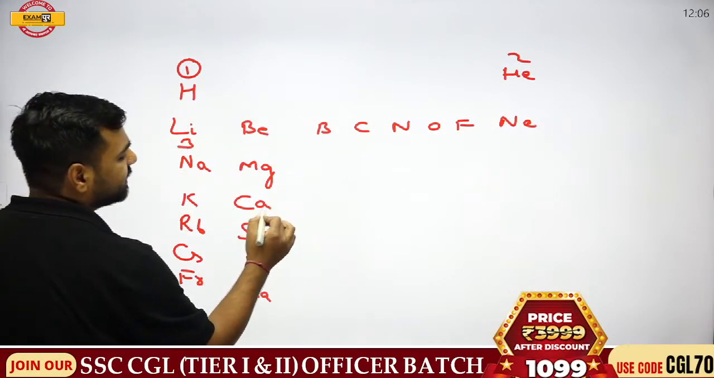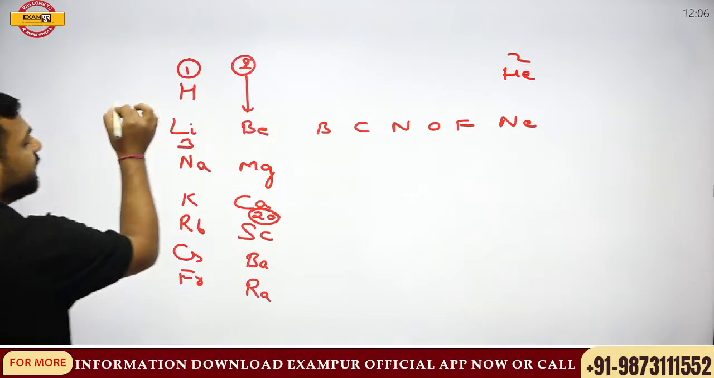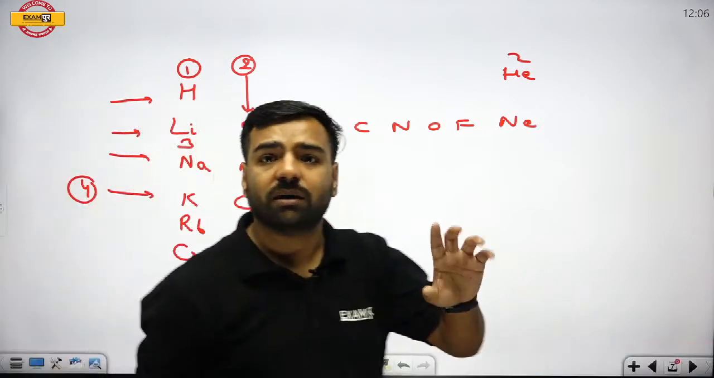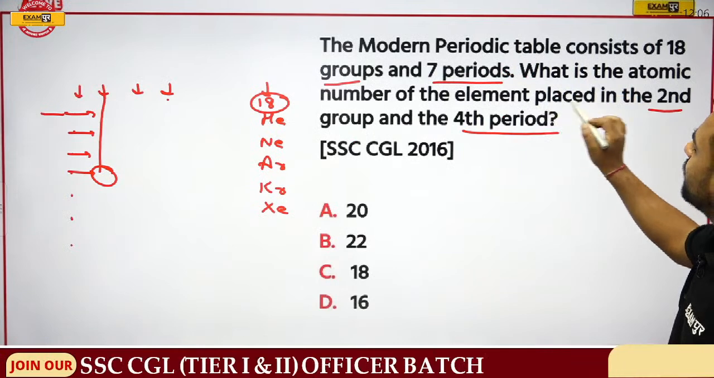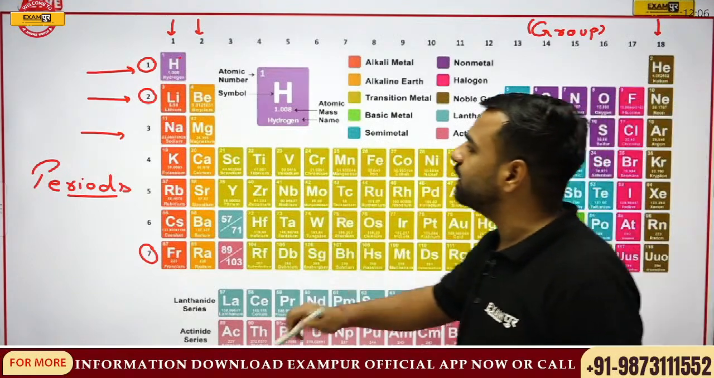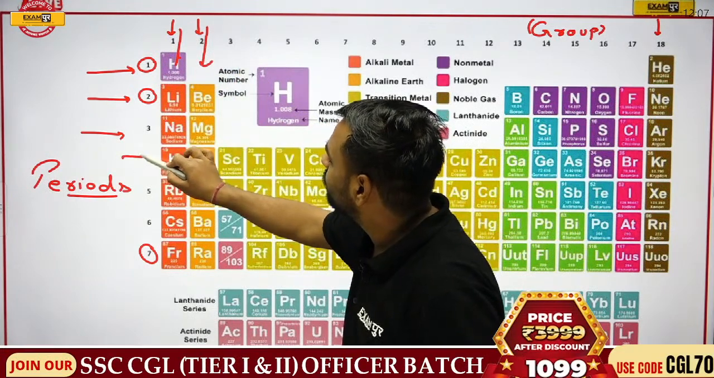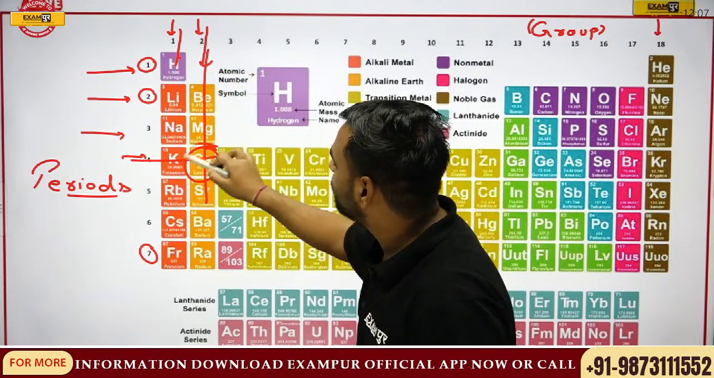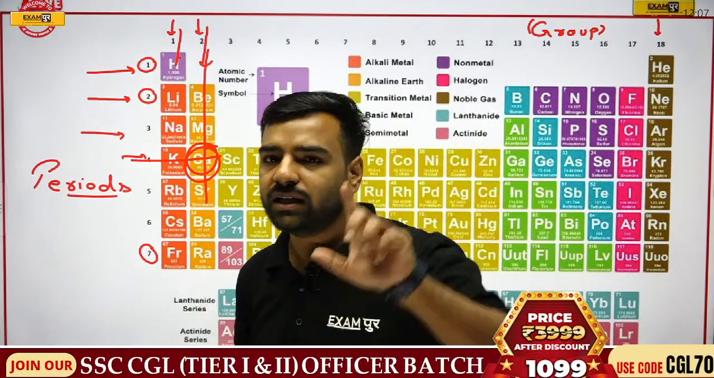When I come to calcium, this is actually 20. And we were asked about the second group and fourth period. Again I am talking about the same question: the atomic number of the element placed in the second group and fourth period. We have remembered the trick, right? So here, first group, second group. In the second group, we are talking about the fourth period. So this is calcium. Calcium's atomic number is 20. And we must remember the sequence order till 20. I guess this is clear.